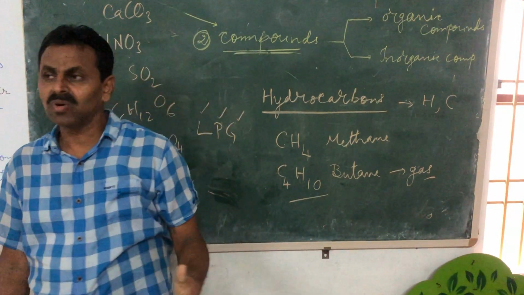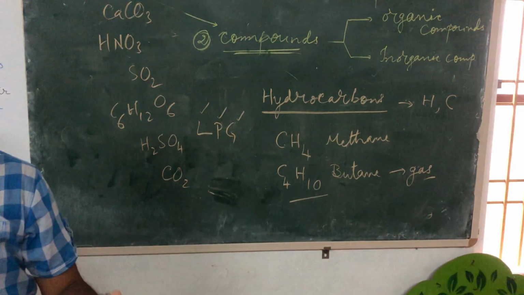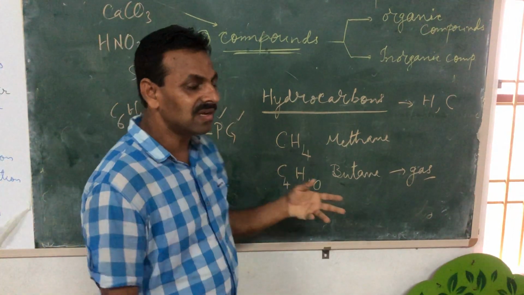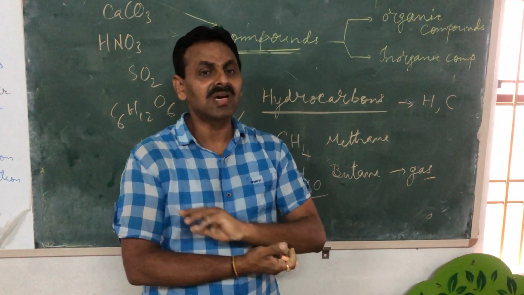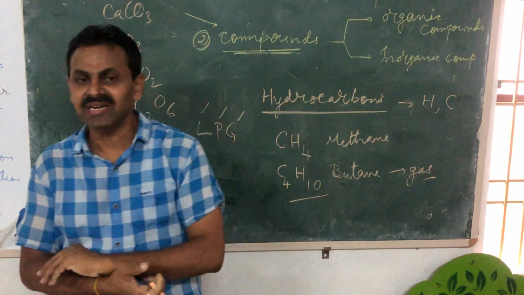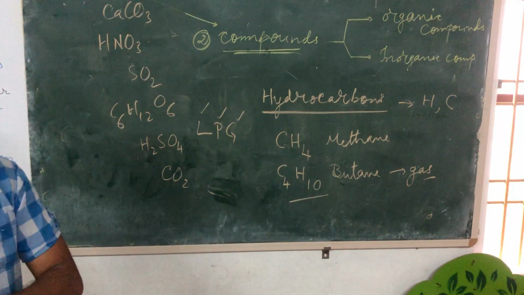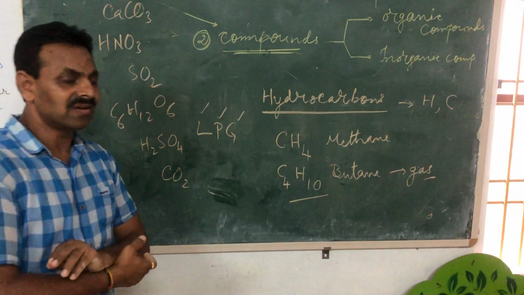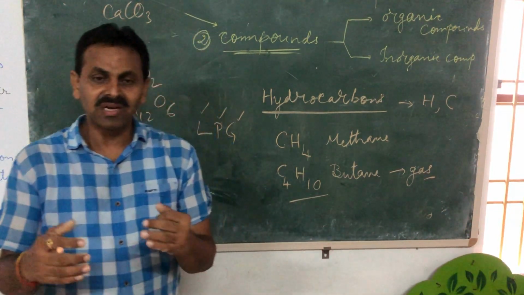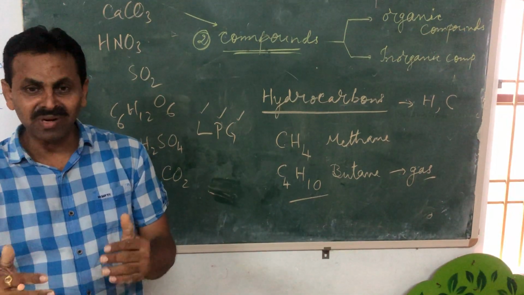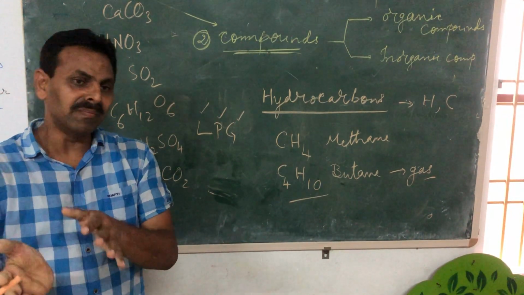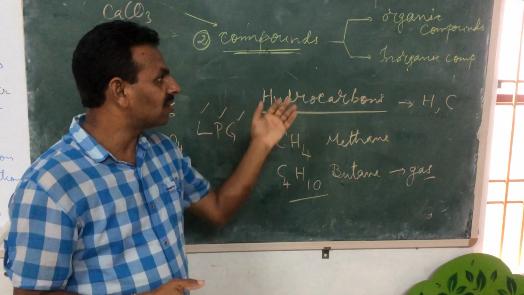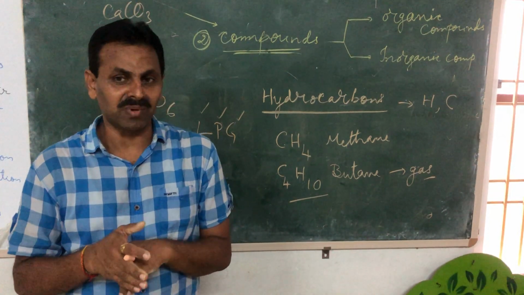Inorganic compounds are those compounds which are mineral based. Earlier also I said that mostly they are prepared from non-metals, carbonates, sulfates, phosphates, nitrates. These are all inorganic compounds. Carbon dioxide, sulfur dioxide, nitrogen dioxide. Okay, either non-metallic oxides, non-metallic substances, non-metallic compounds, or mineral species like chloride, sulfate, phosphate, etc. They are all inorganic compounds.